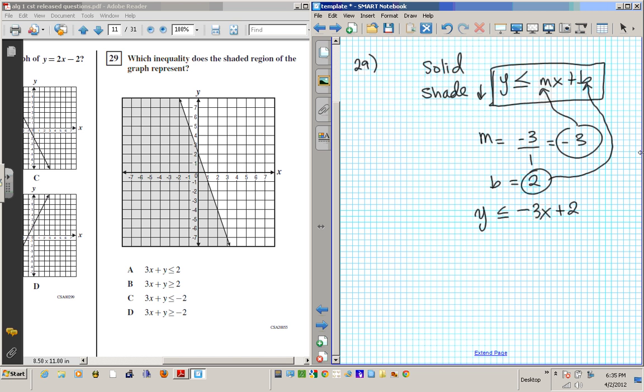Okay, so to get this in standard form, all the variables have to be on the left. So I'll add 3x to both sides. So add 3x here and add 3x here. So that gives me, oh wait, let's write it like this. That gives me 3x plus y is less than or equal to 2, right? Because these two cancel out. So do we have a match? Voila, A is a match. Okay, so the answer to this one is A. Alright?